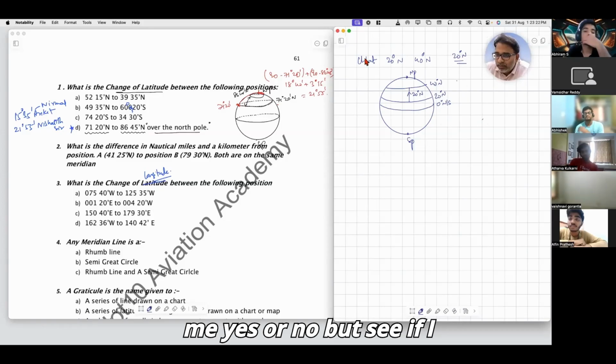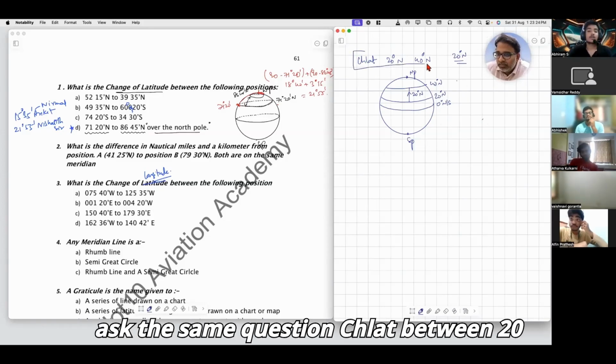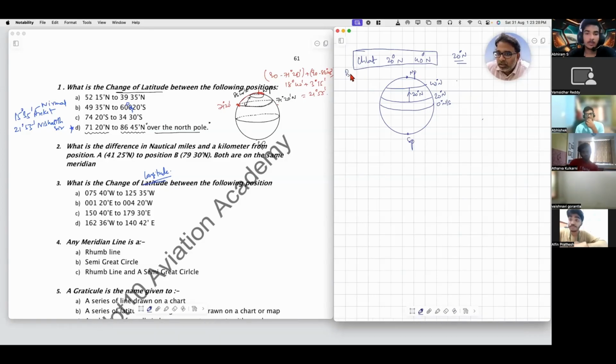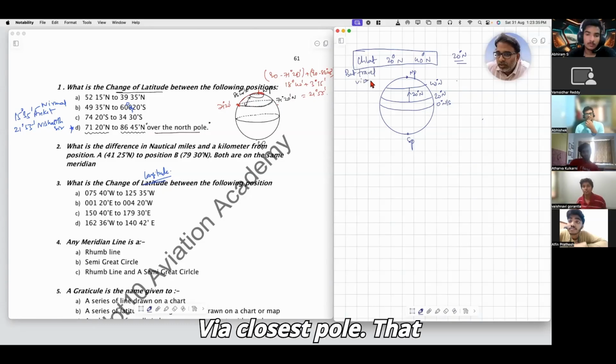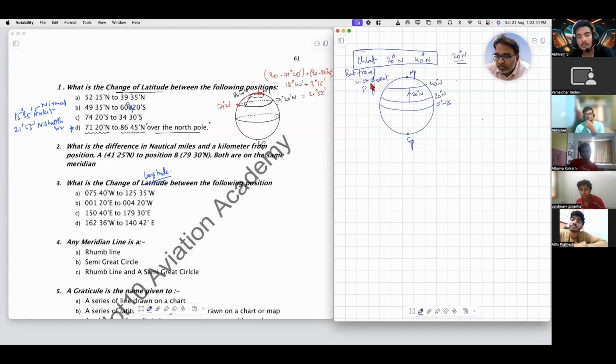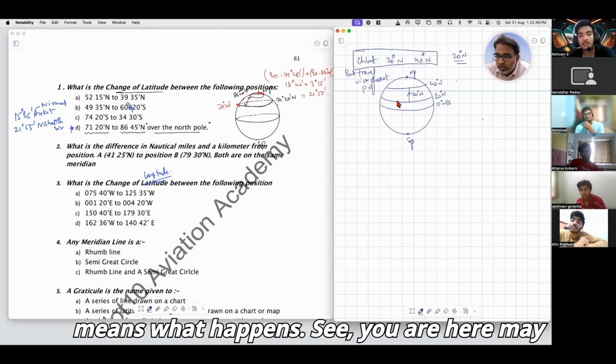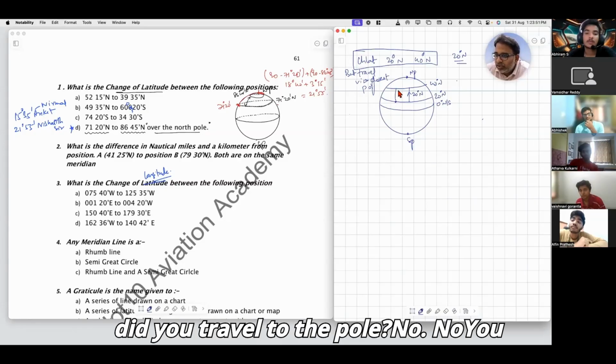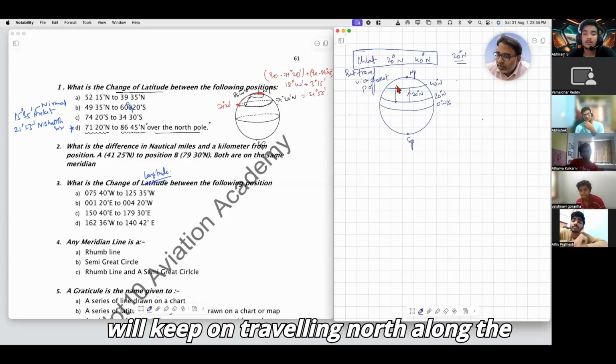But if I ask the same question, the change in latitude between 20 degrees north and 40 degrees north, but travel via the pole, via the closest pole. That would be 120 degrees. What happens? You are here, but if you reach 40 north, did you travel to the pole? No. You will keep on traveling north along the meridian.